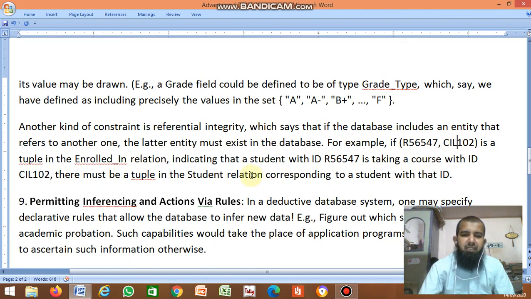There must be a tuple in the student relation corresponding to the student with that ID. Assume one student is a computer student; it should not change to an electronic student. It should be related to that. That is a constraint.